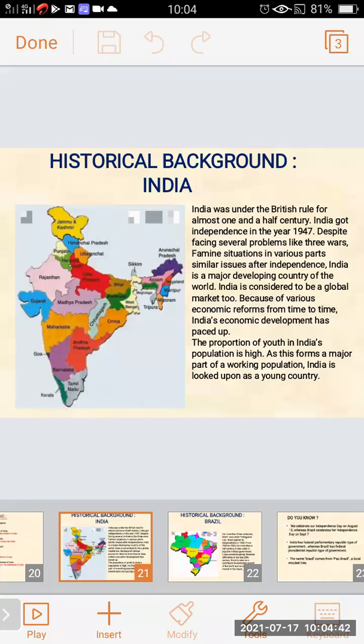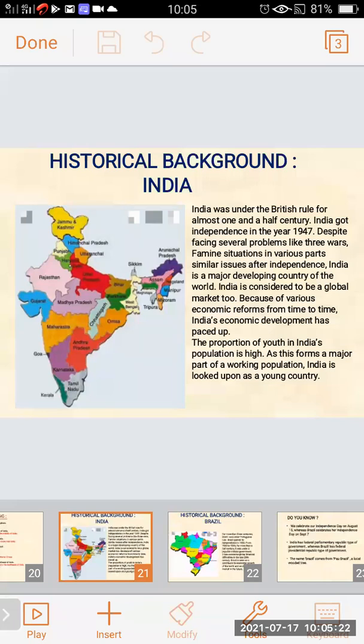Various changes India has made in its technological field and every field have given a rise in the economic development of India. So India's economic development has paced up compared to the previous status of India. The economy of India is being developed as per time, and the changes which have taken place in every field help India's economy to develop.